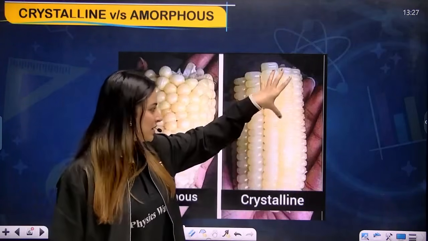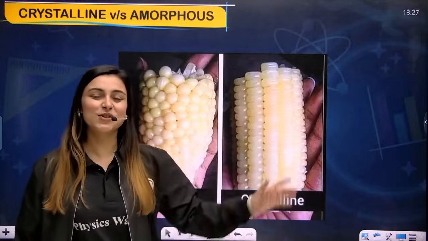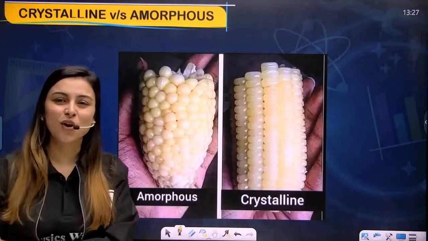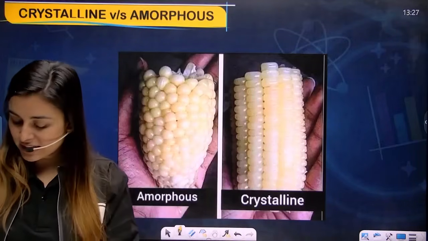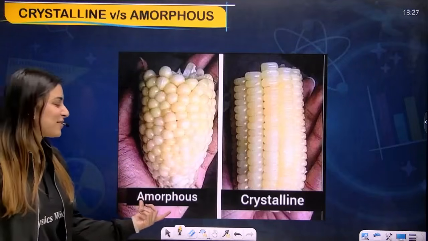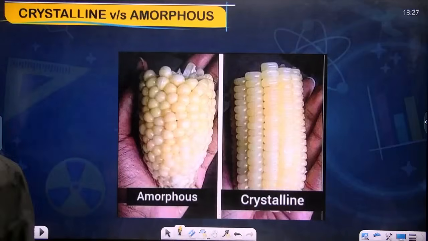In corn, we see this particular part, the upper part, which is in ordered arrangement. So this is crystalline. And if we see the bottom part, this is very disorganized. And that is the reason it is something like amorphous solid, right? Yeah. So we can say that this is amorphous and this is crystalline. Now you will never forget. Always remember this. Perfect.